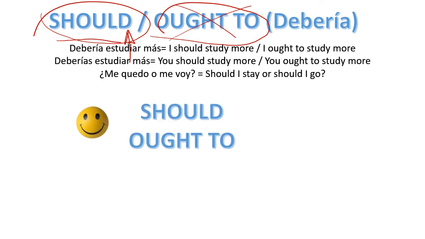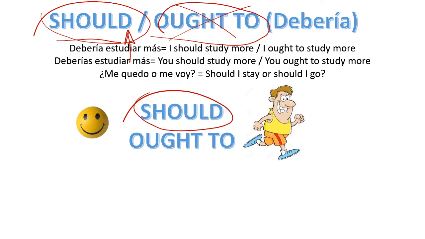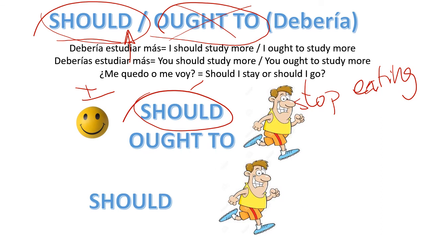So you've got a subject and then you say should or ought to, okay? One thing or the other. So I have already told you, you're more inclined to use should instead of ought to. And then the verb. I should stop eating. Okay, I'm getting so fat. And if I want to ask for an advice, should I study more? Should I stay? Okay. This is the way we do it. Should, the subject, and then a verb.